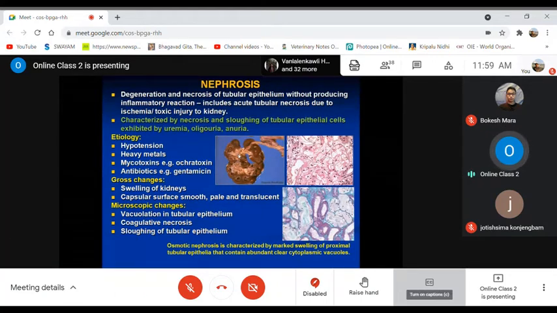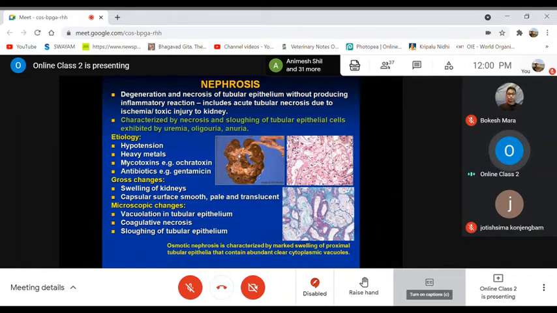Next is nephrosis. Up to nephrosis we'll discuss for today. After that, the most important part, the inflammation of the kidney, what we call nephritis, we'll discuss in the next class. So nephrosis is the degenerative and necrotic changes of the tubular epithelium without producing any inflammatory reaction. When it is getting inflamed, then it is nephritis. So it is not nephritis, it is nephrosis.